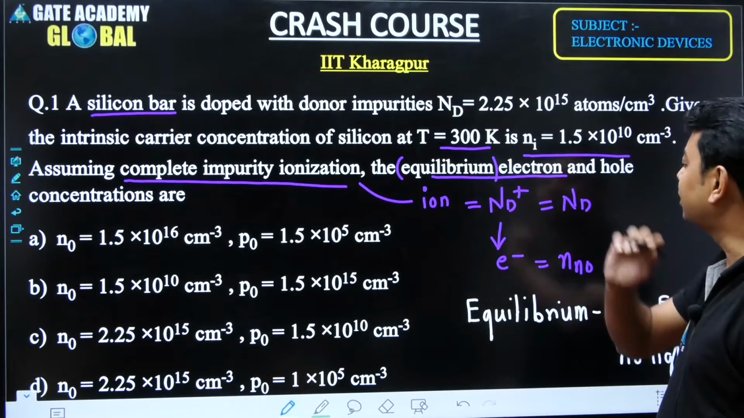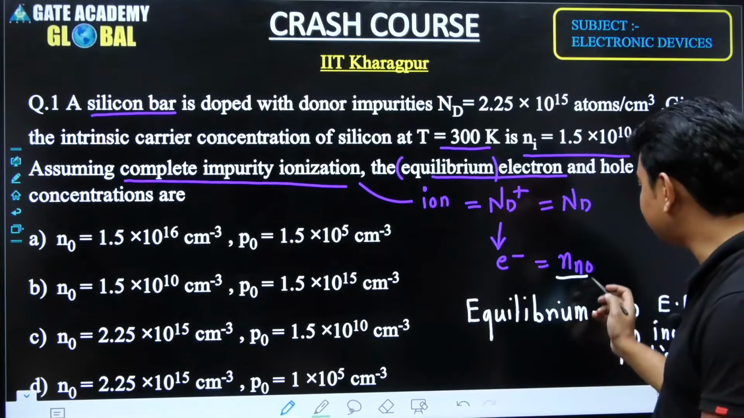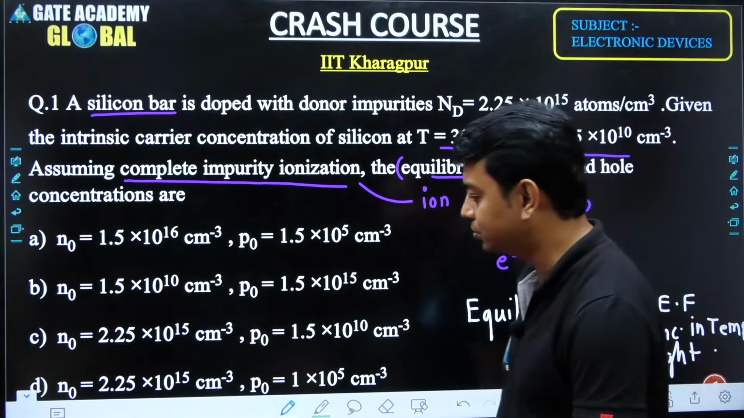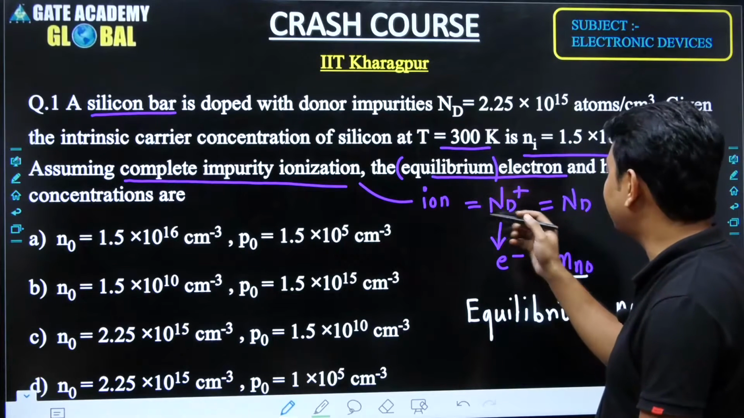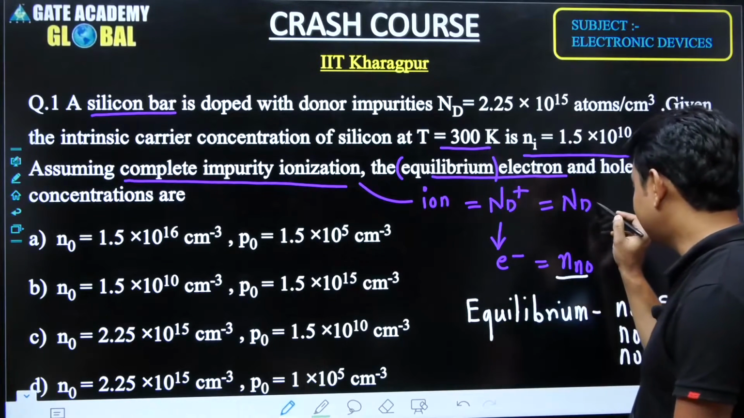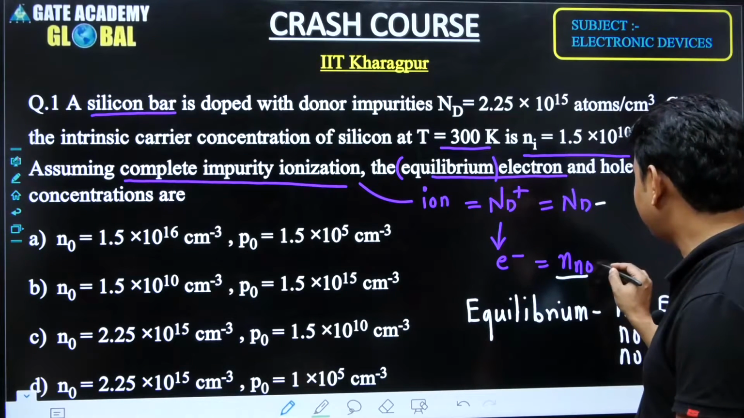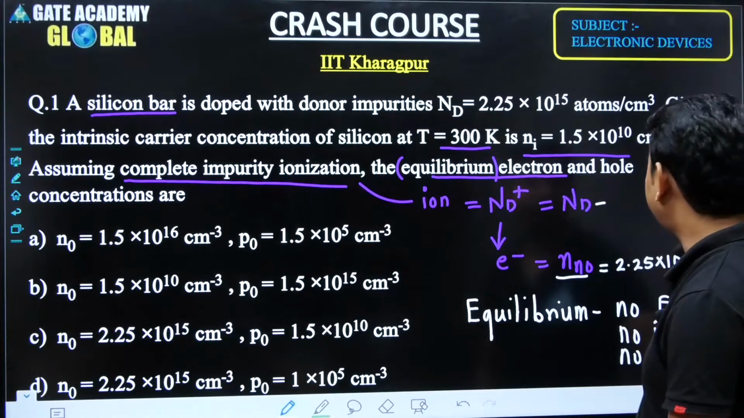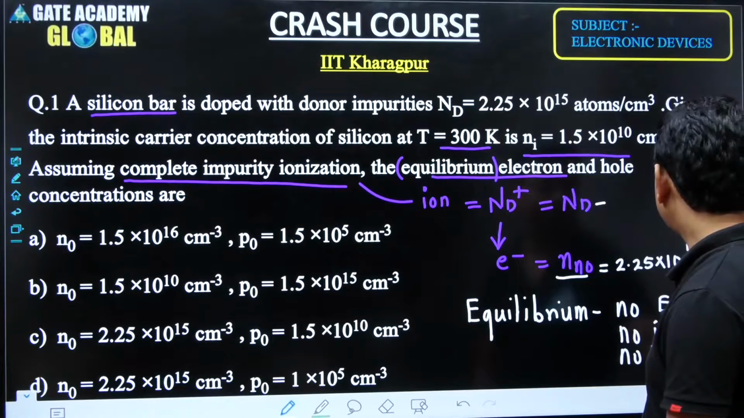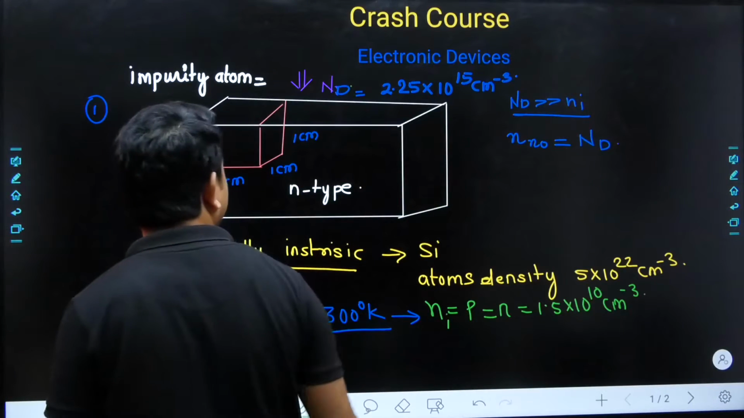So at the same 300 Kelvin, we have to find out what is N in N naught. So N naught will become 2.25, because Nd plus will be equal to Nd. This is the doping atom concentration, Nd plus, and it will give an equal number of electrons, equal to 2.25 into 10 to the power of 15. This is the electrons per unit volume, electrons per centimeter cube.